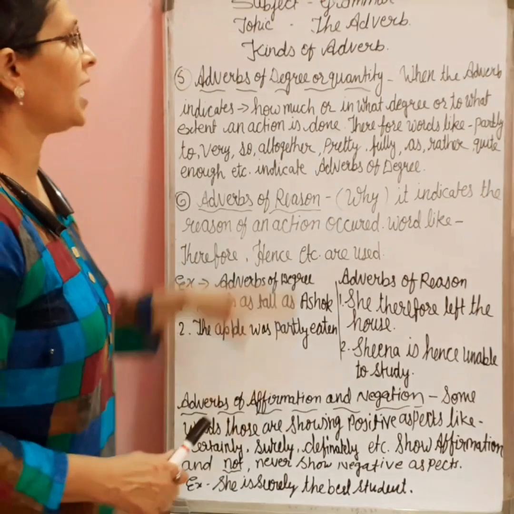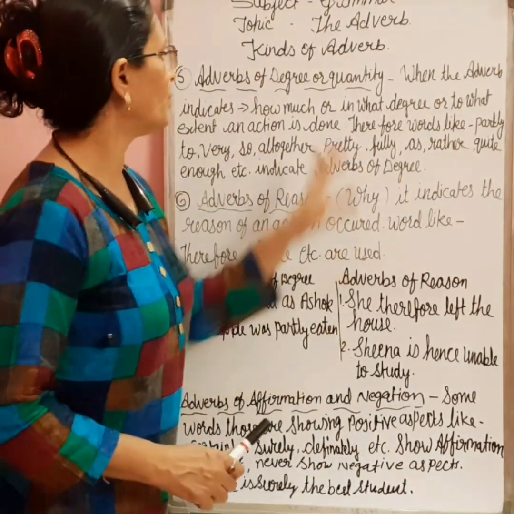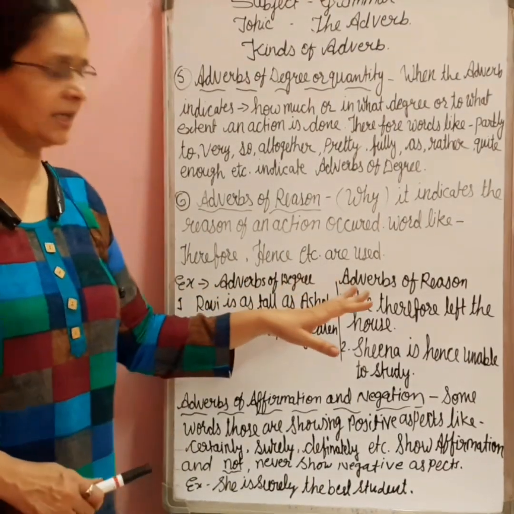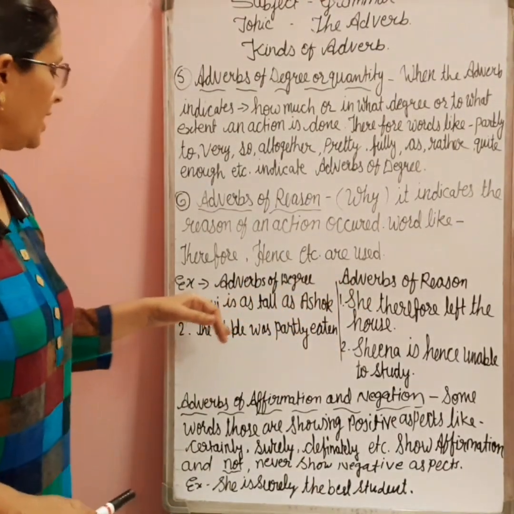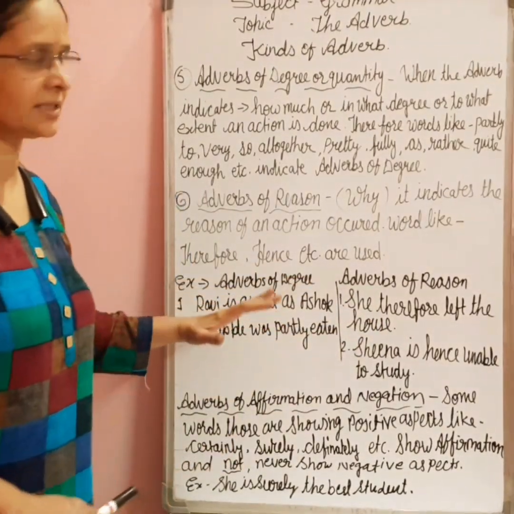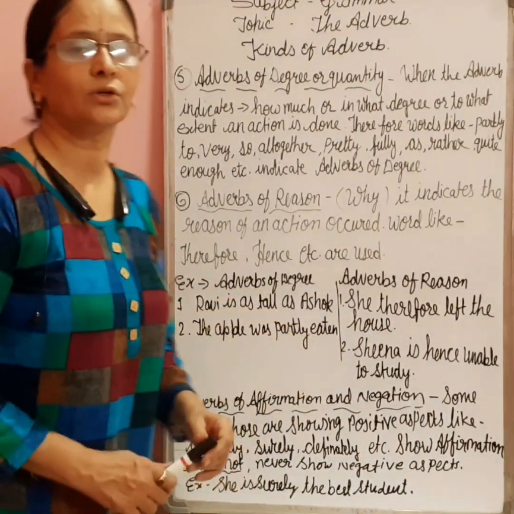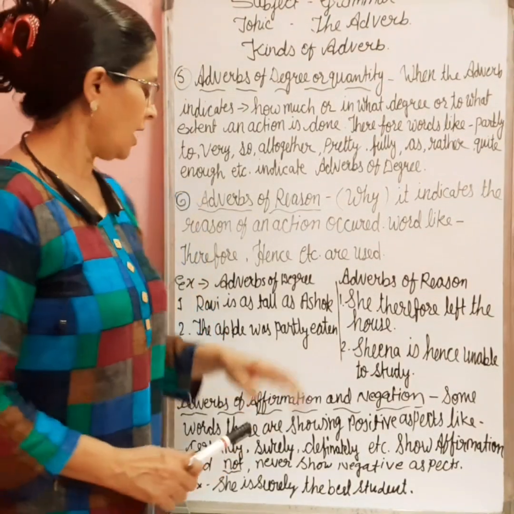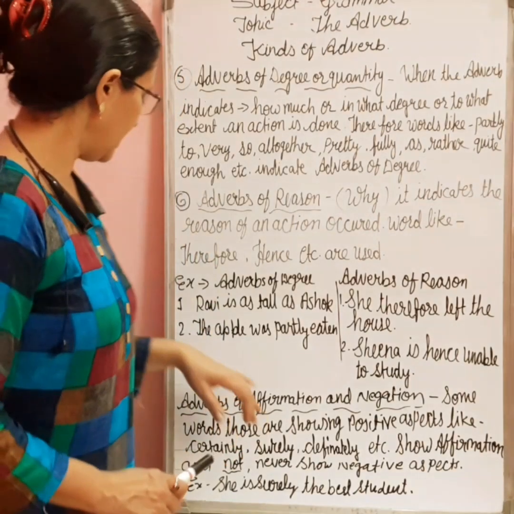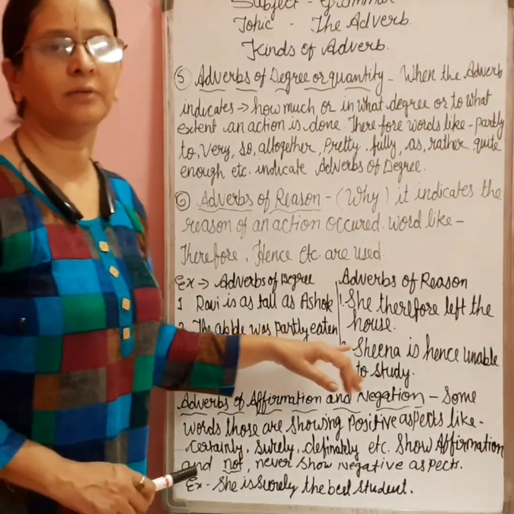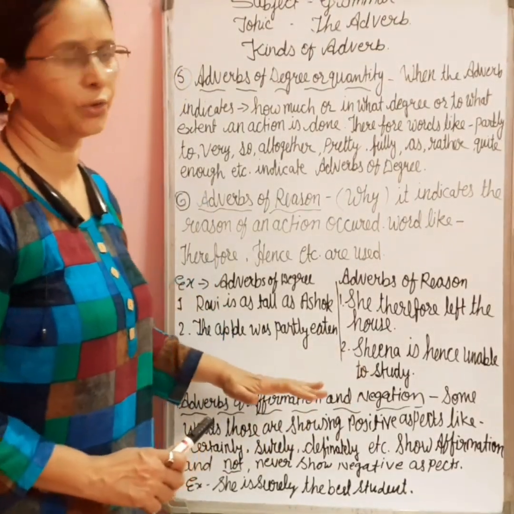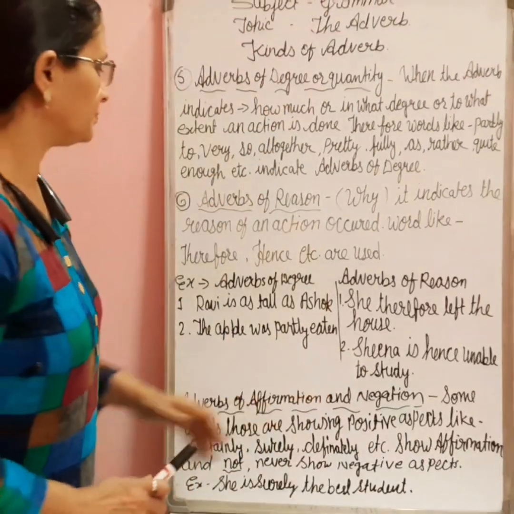My dear students, I have taken examples here for the adverbs of degree and quantity. For the adverbs of degree and quantity, I have taken: Ravi is as tall as Ashok. Here comparison is done, as I told you previously. So Ravi is as tall as Ashok. As tall as is showing adverbs of degree. Next is: the apple was eaten partly, or the apple was partly eaten. Here partly is showing the adverbs of degree.